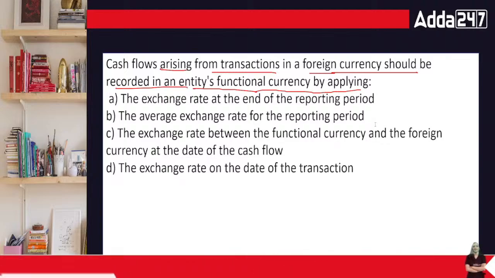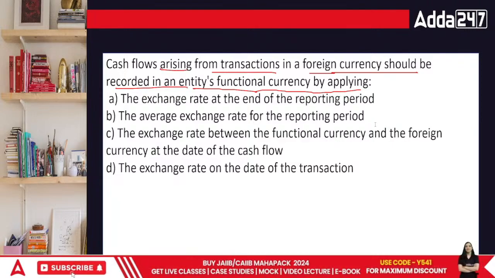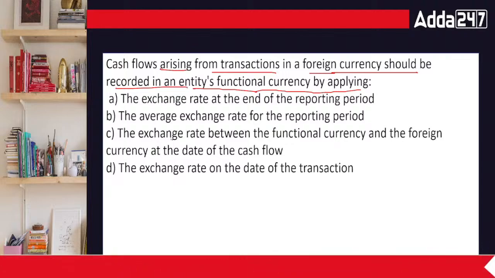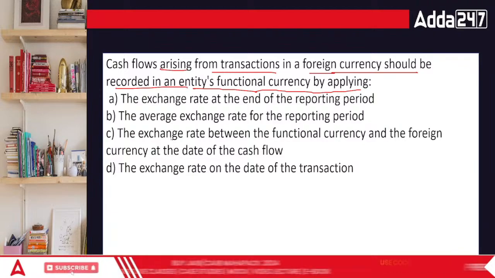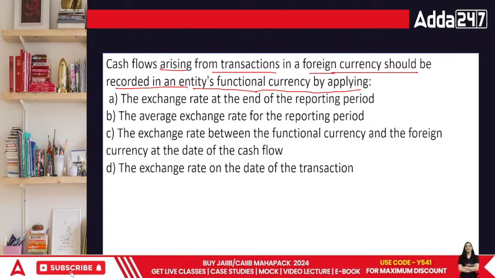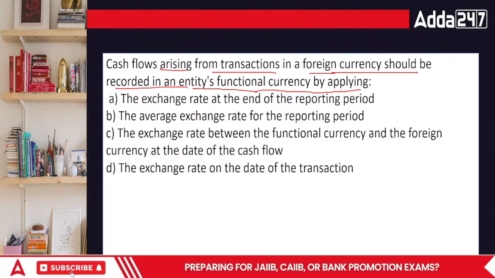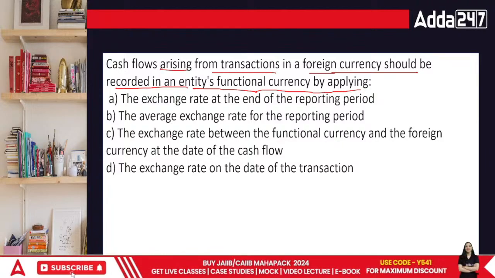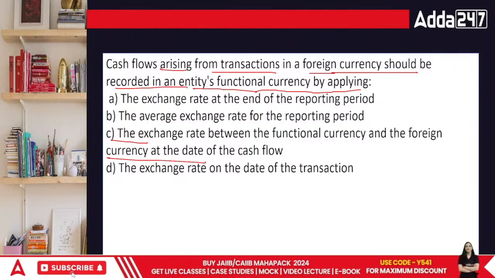What's going to be the answer, everyone? When we're talking about forex, foreign exchange is basically related to the area of fluctuations in currencies, right? The exchange rate between a functional currency and the foreign currency at the date of the cash flow is the point. We are going to prepare it as on date. Cash flow is not for the entire year, it is as on date because it takes the closing and opening value of cash. Right?